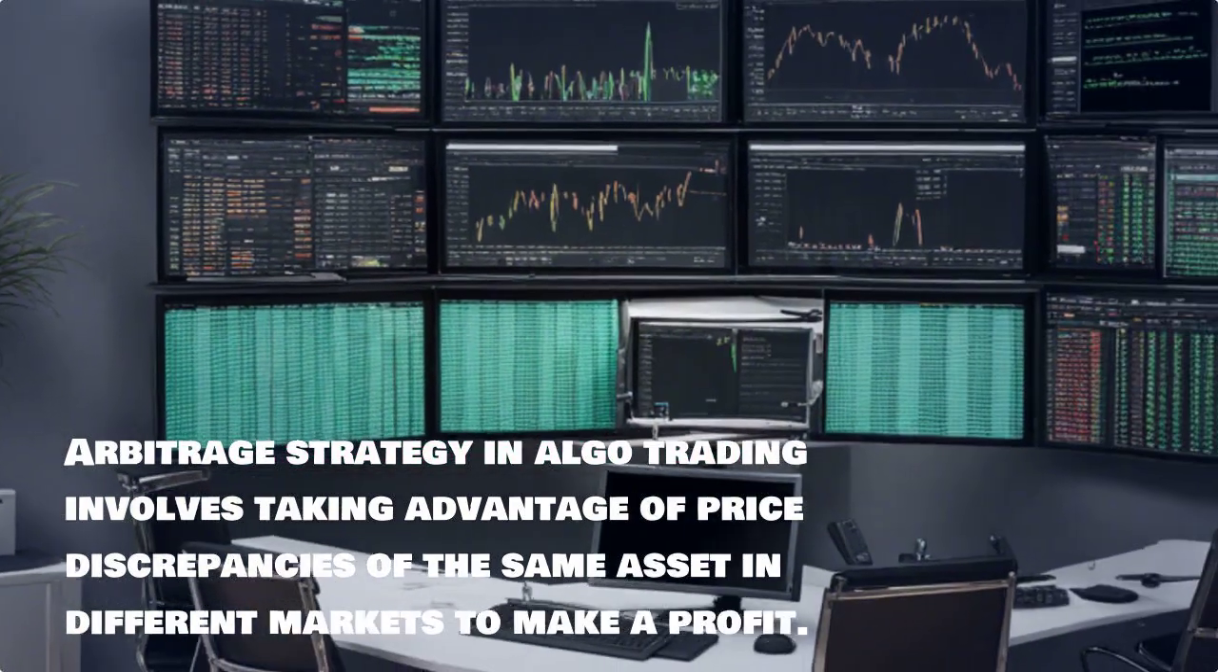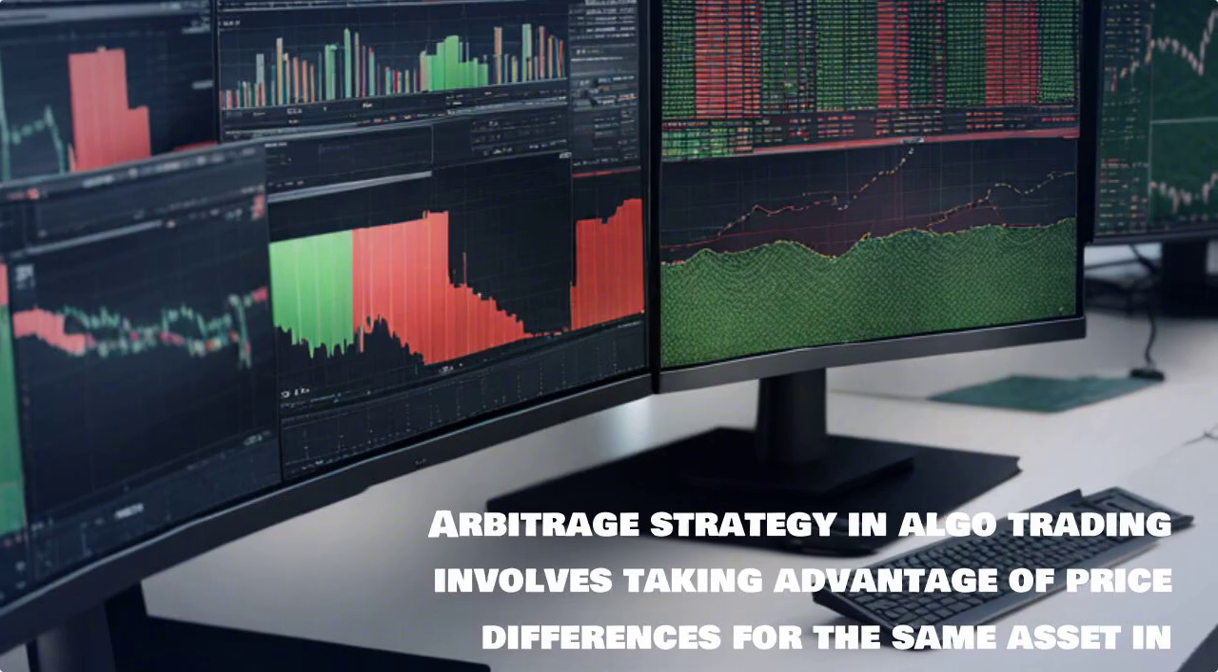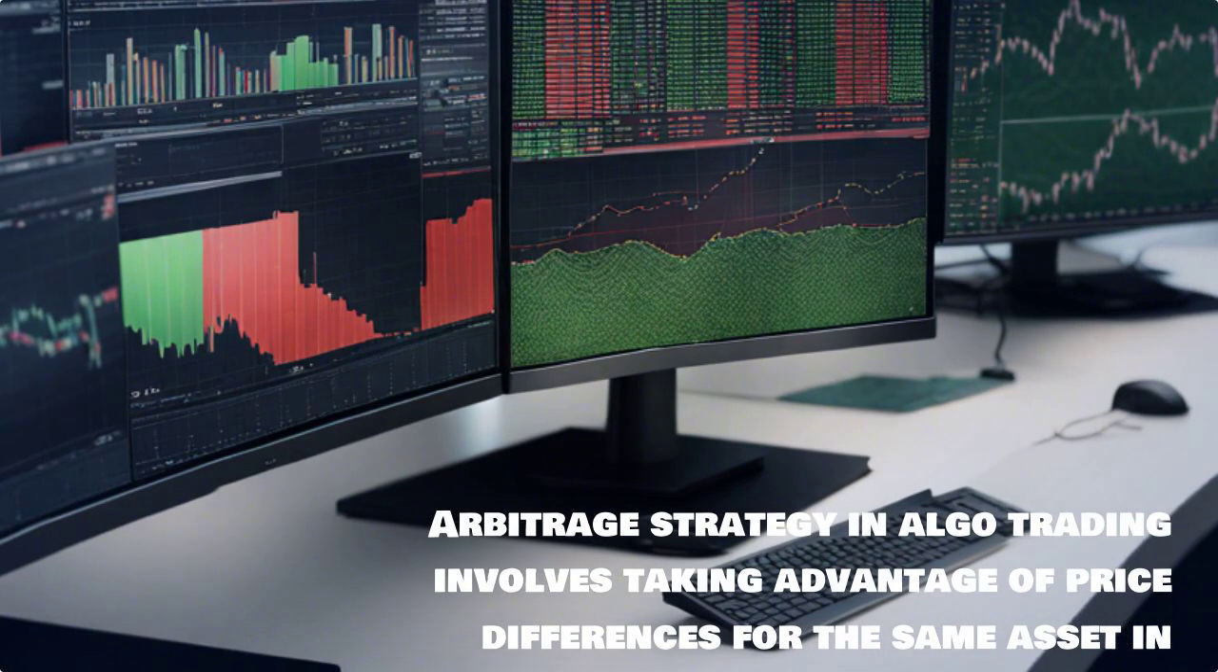Arbitrage strategy in algo trading involves taking advantage of price differences for the same asset in different markets to make a profit. This could be done by buying the asset in the market where it is priced lower and selling it in the market where it is priced higher, thus making a profit from the price discrepancy.